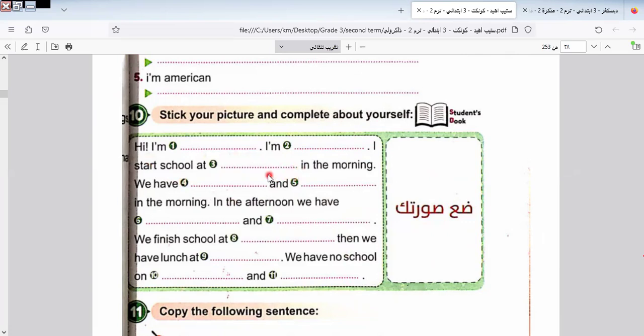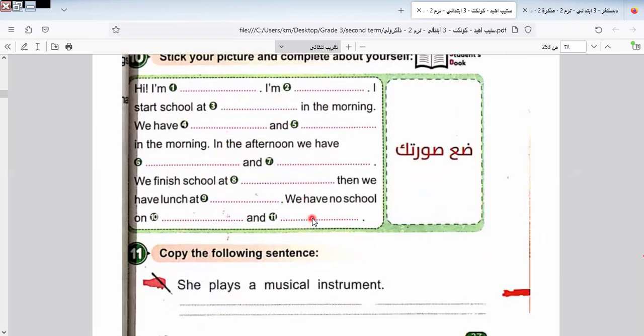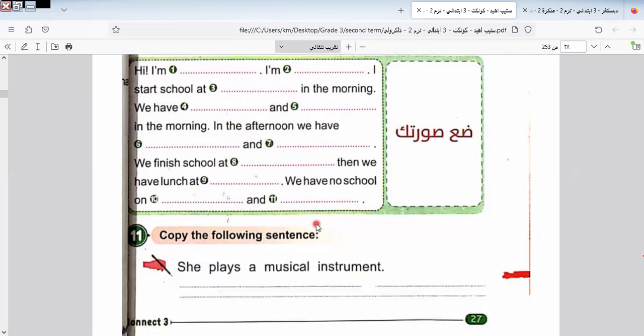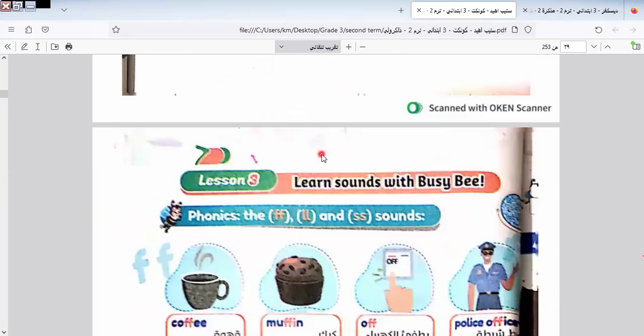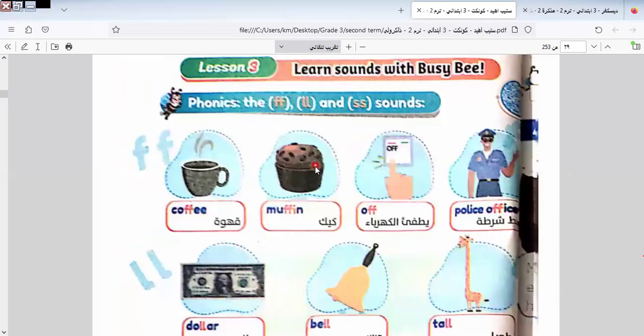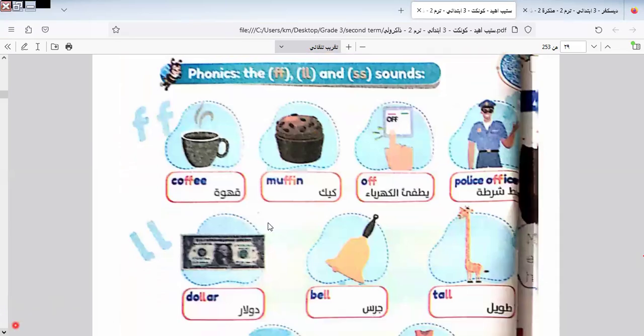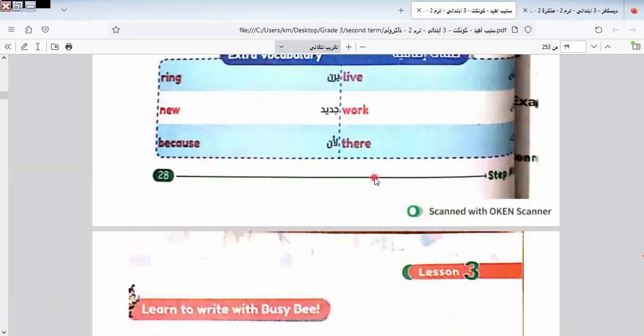You say, as we know during the lesson, I'm from any place. I started school at so and so, and you can write the details that we learned here in this part in this form.